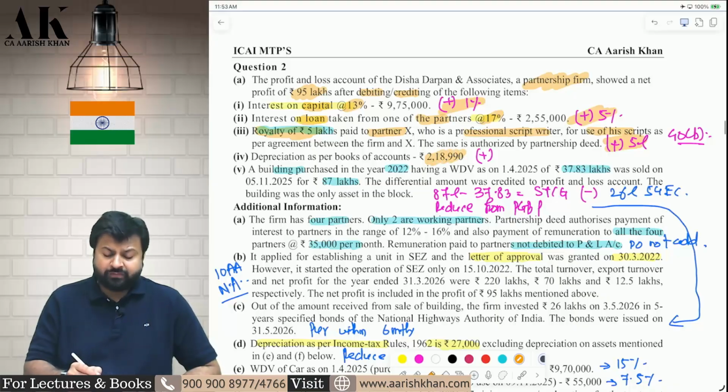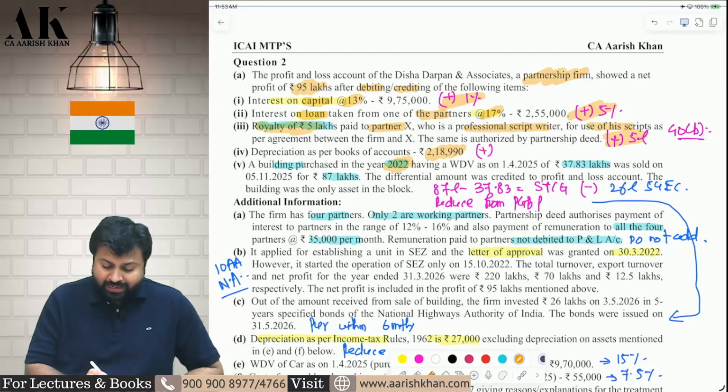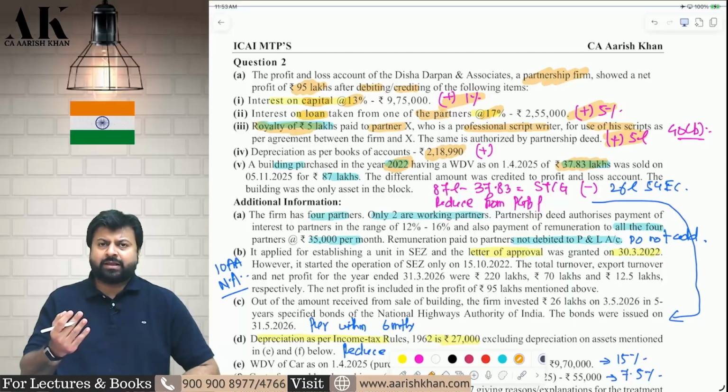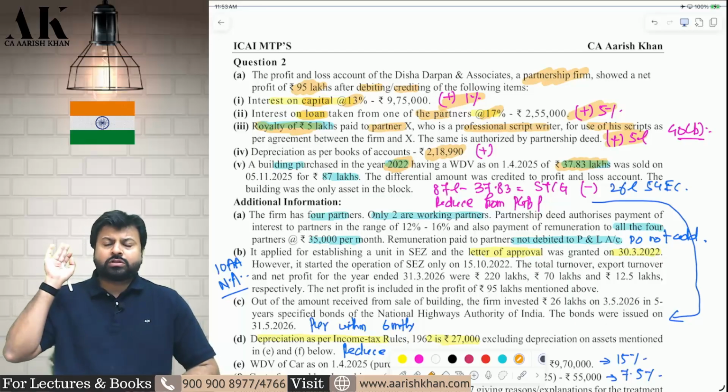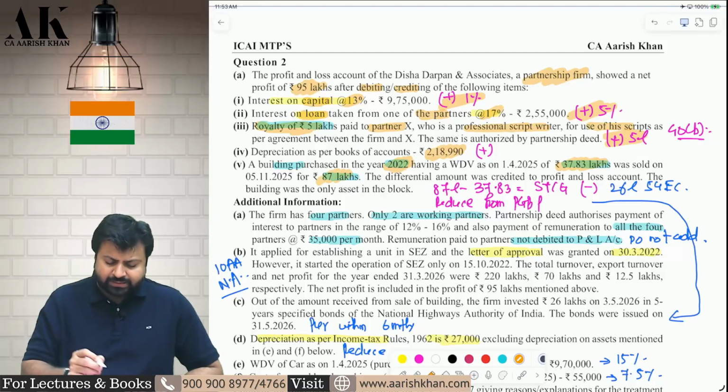Now next adjustment also very good. You have purchased the building in 2022 for 87 lakhs. I don't know for how much you have purchased. Today the WDV is 37.83 lakhs because it's a depreciable asset. You are selling for 87 lakhs. The differential amount you have credited to P&L.